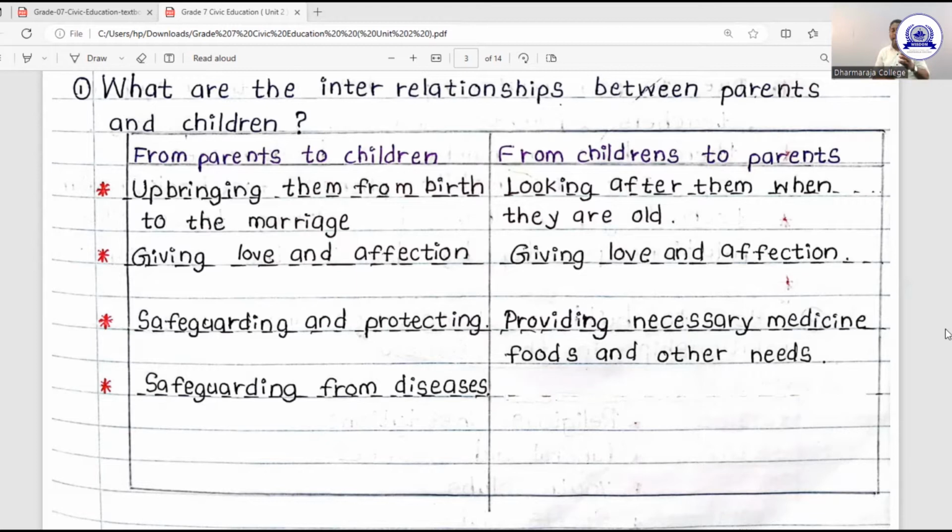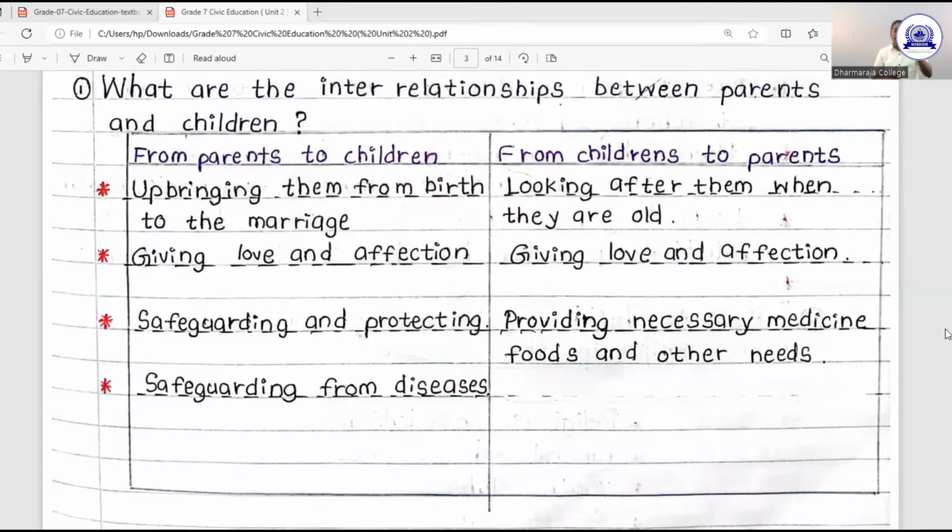Children must feed them because your parents fed you or are feeding you now. Then you must respect them. You must listen to them. You must obey their rules and conditions, regulations. You must protect the family name.